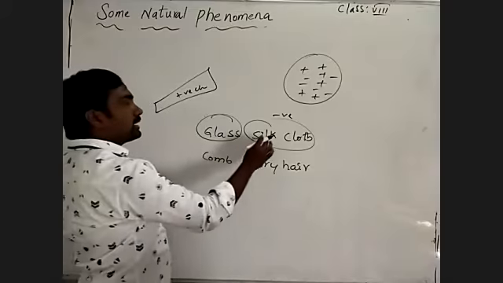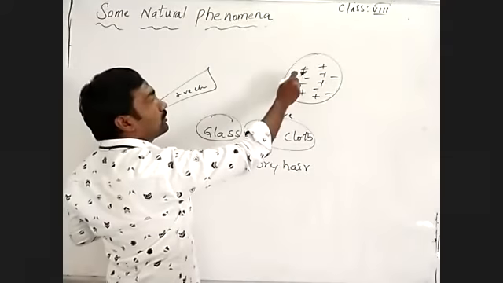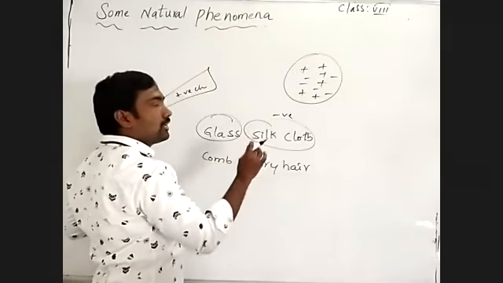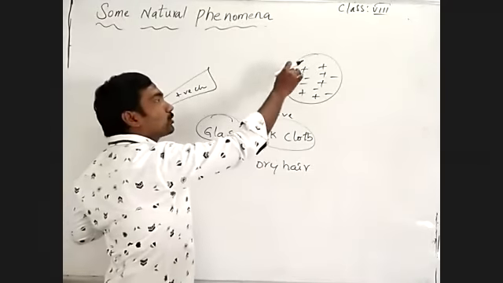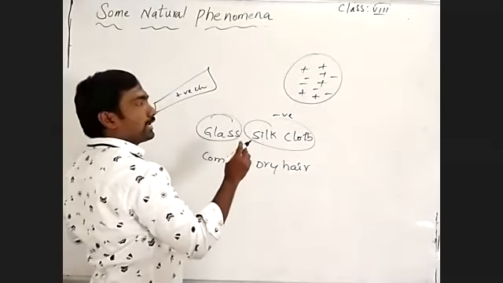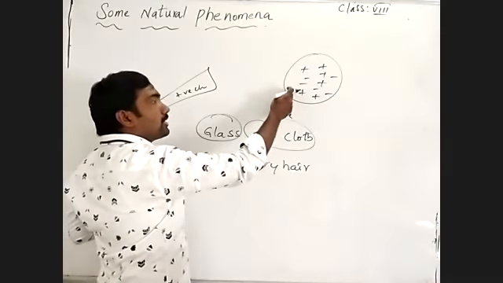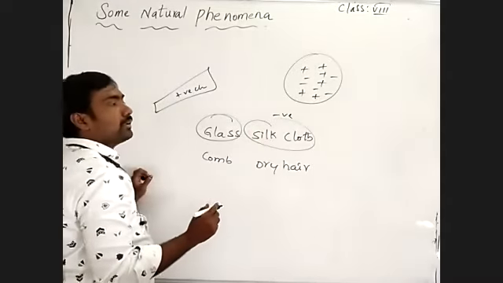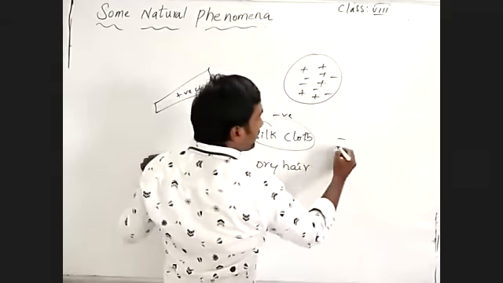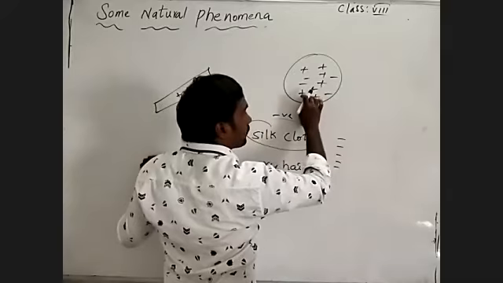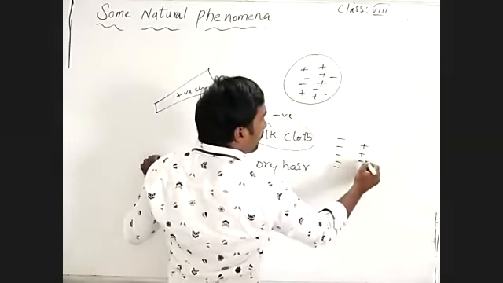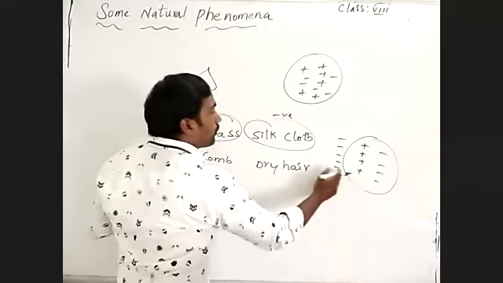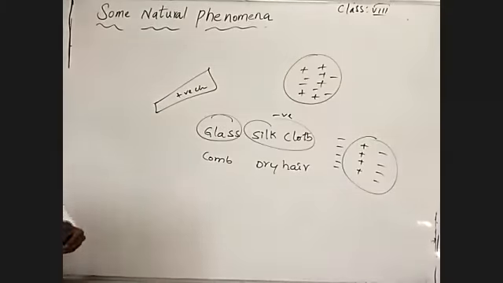When a charged body, which consists of negative charge, is brought in contact with or near an uncharged body, the uncharged body will be attracted by the charged body by showing unlike charges. When you bring a negative charge near the uncharged body, unlike charges show on the surface, and they make attraction to each other.